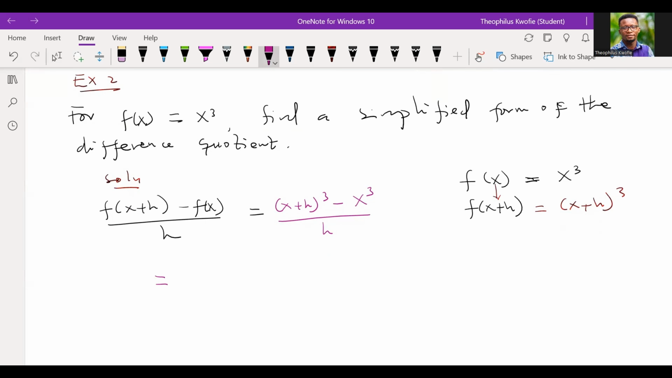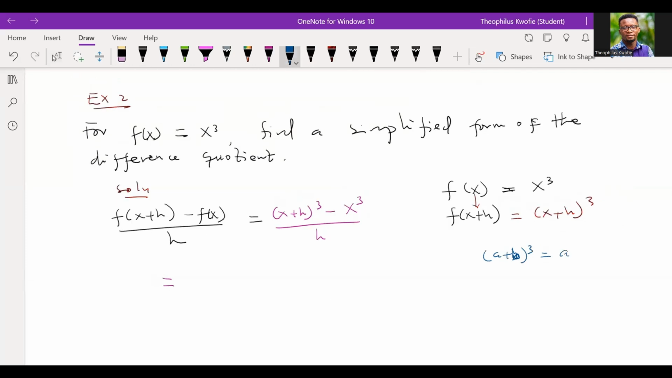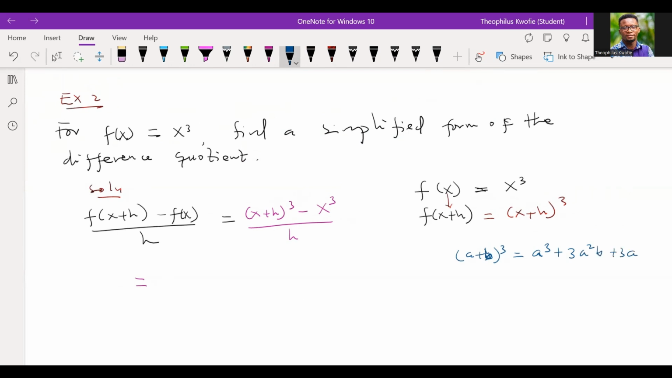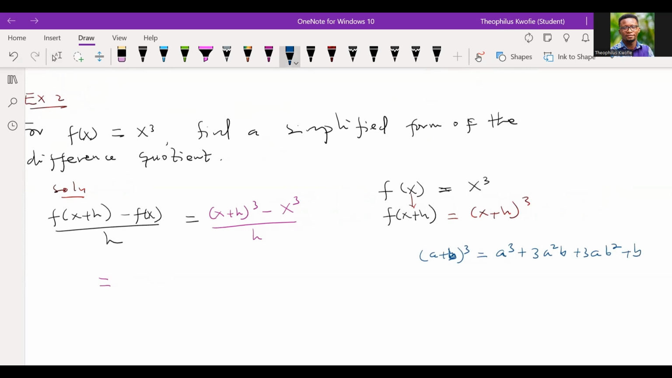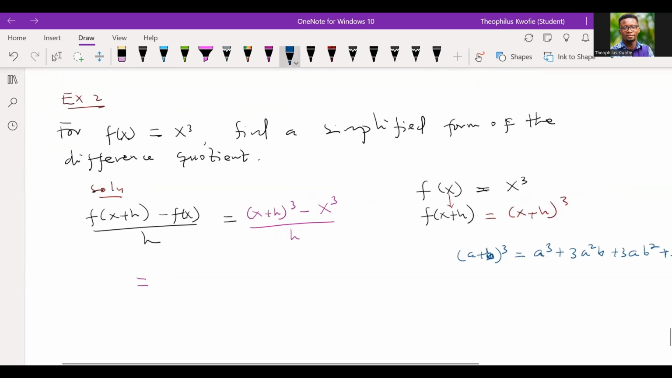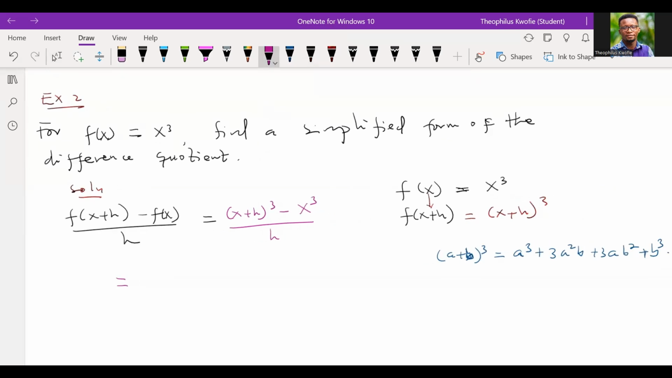But we have to simplify this, okay? Now, I want us to take note that if I have (a + b) to the power 3, I can expand this as a^3 + 3a^2b + 3ab^2 + b^3. So let's take note. We are going to employ the same thing here.